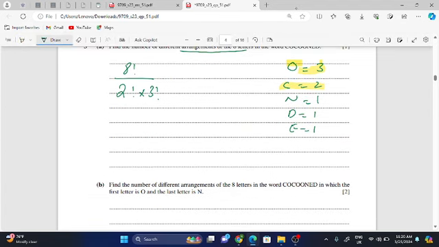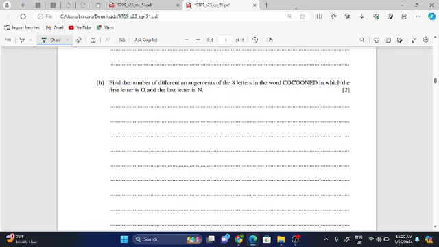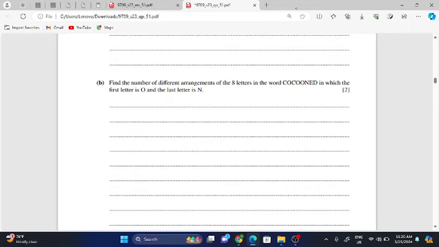So once you solve it, you will get 8 factorial dividing by 2 factorial times 3 factorial, which equals 3360. Find the number of different arrangements of the 8 letters in the word, in which the first letter is O and the last letter is N. Okay, so you can write the first letter as O and the last letter as N.